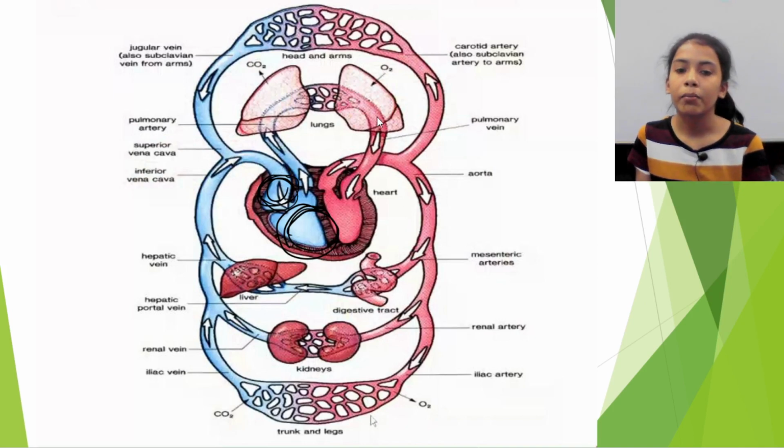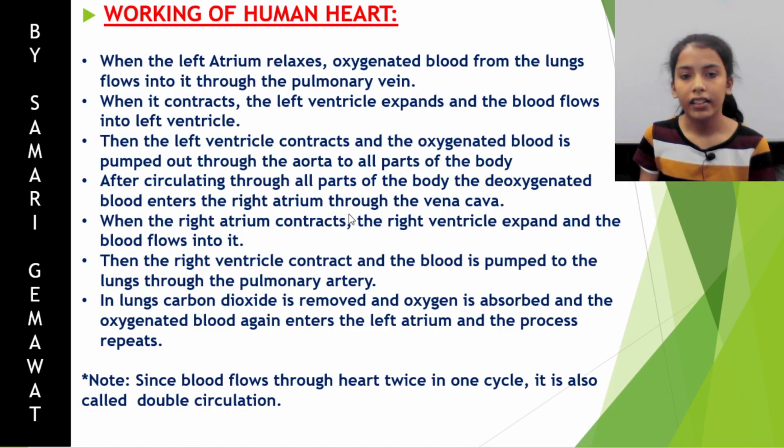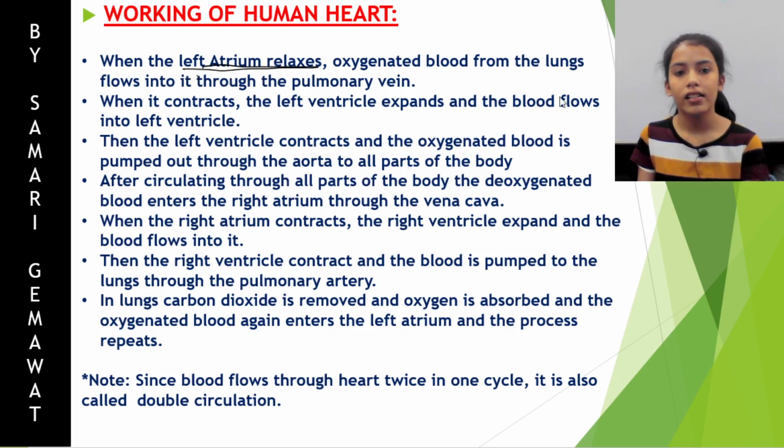So, when the left atrium relaxes, oxygenated blood from the lungs flows into it through the pulmonary vein.